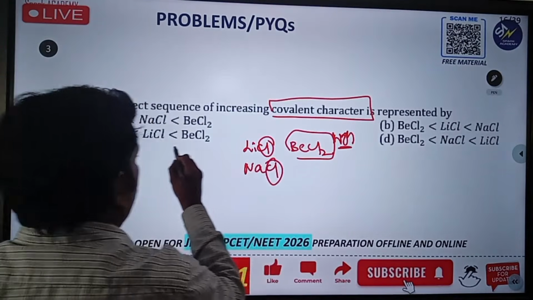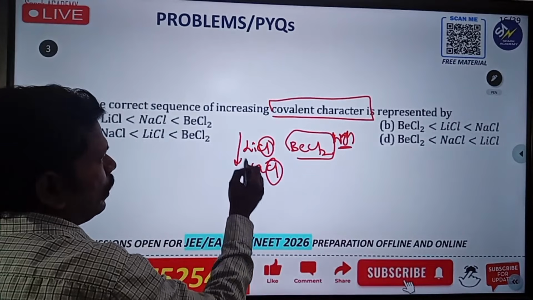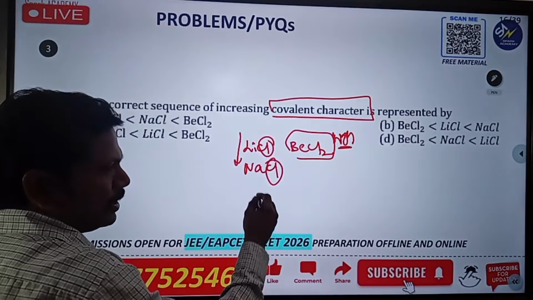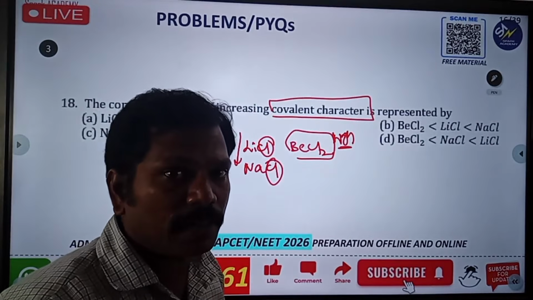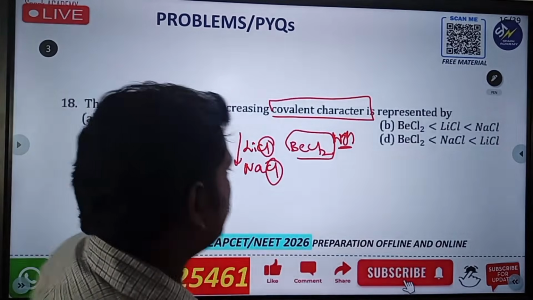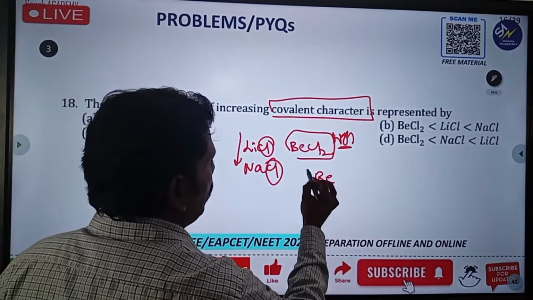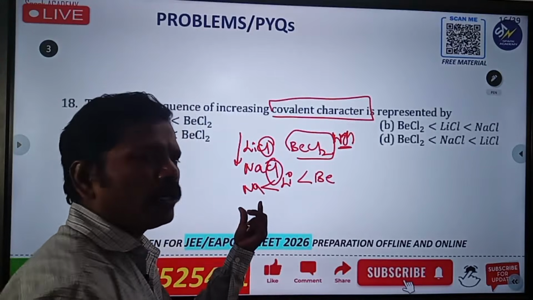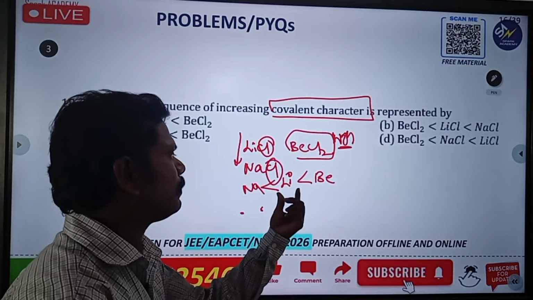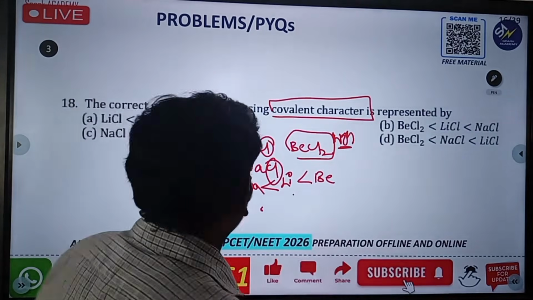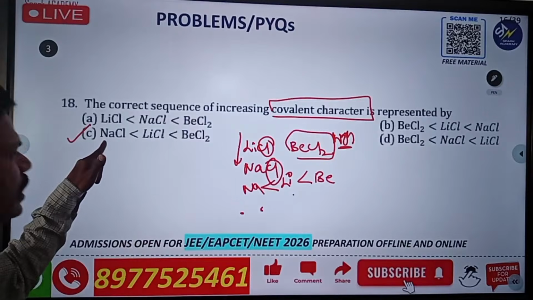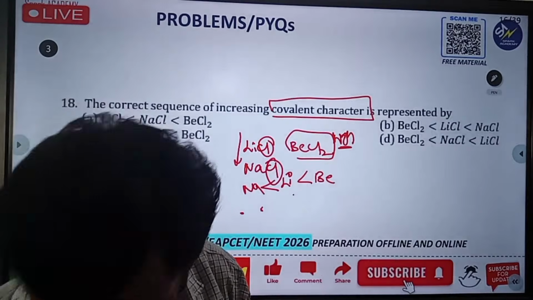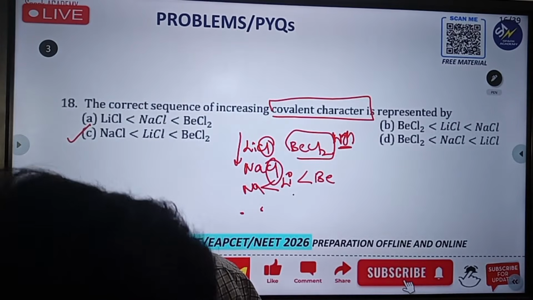So here you have to check that down the group, the ionic nature is increasing. What about covalent nature? Decreasing. So first is beryllium, then lithium, then sodium. That means sodium is very low, then lithium, then beryllium. So the answer is going to be NaCl less than LiCl less than BeCl2. Okay? Ask any questions?